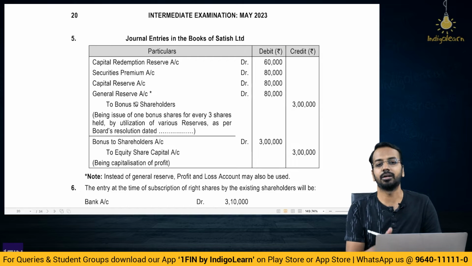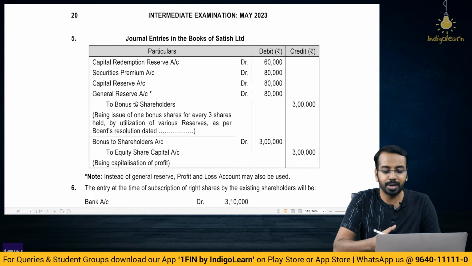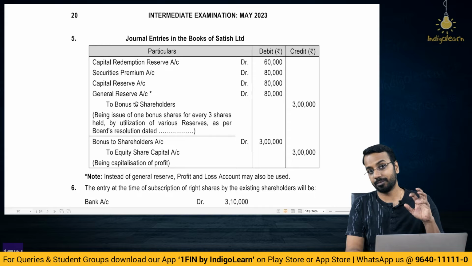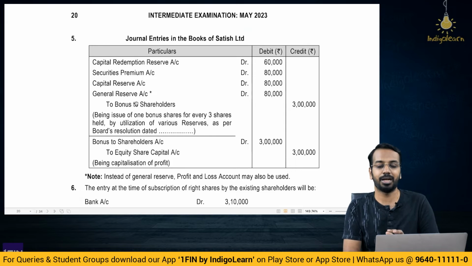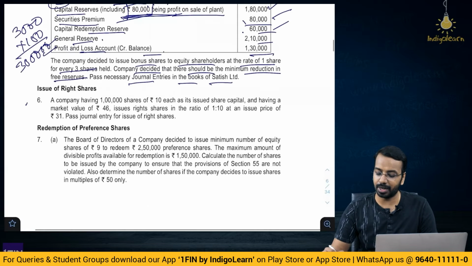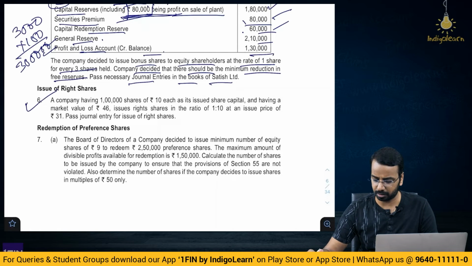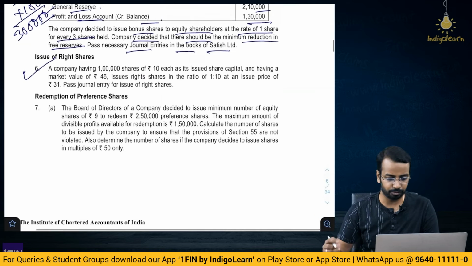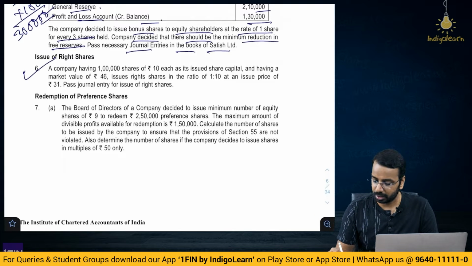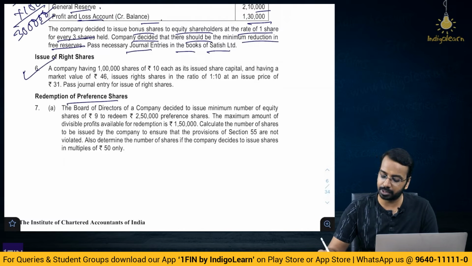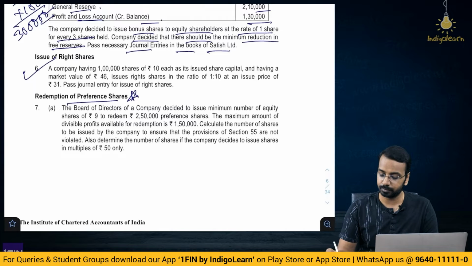Generally you would use general reserve first and then the P&L, because P&L is more free, because to transfer from general reserve to P&L for dividend, it is again a lengthy exercise, right. Issue of rights shares, it's a simple direct question, I will not break my head onto it, you can do it on your own. Then redemption of preference shares, one area where students find a lot of difficulty in.